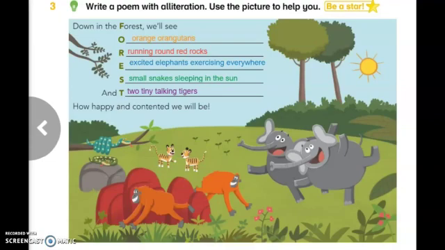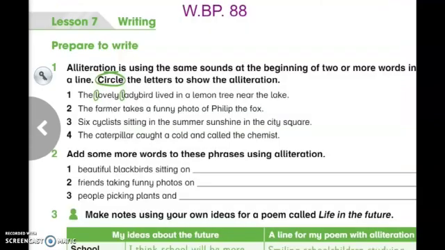Now move to activities in your workbook. My students, open your workbooks, page 88. Exercise number 1. Alliteration is using the same sound at the beginning of two or more words in a line. Circle the letters to show the alliteration. As you can see here, my students, we have 4 lines and we have to circle alliteration words.